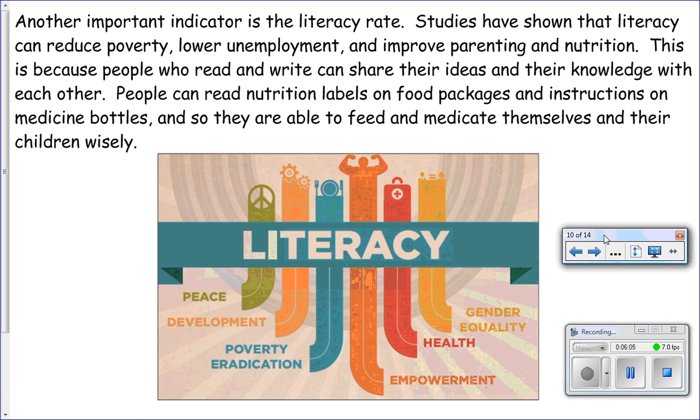Another important indicator is the literacy rate. Studies have shown that literacy can reduce poverty, lower unemployment, and improve parenting and nutrition. This is because people who read and write can share their ideas and their knowledge with each other. People can read nutrition labels on food packages and instructions on medicine bottles, and so they are able to feed and medicate themselves and their children wisely.